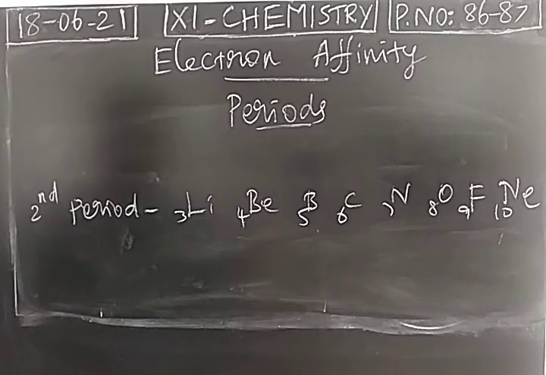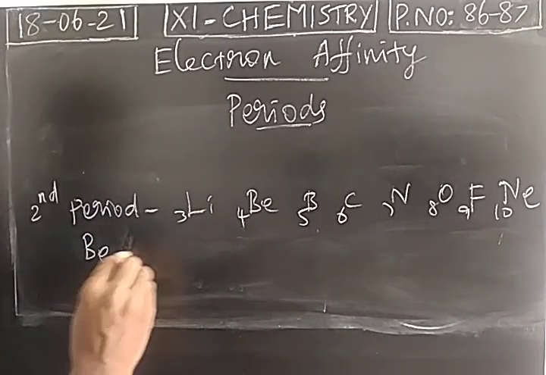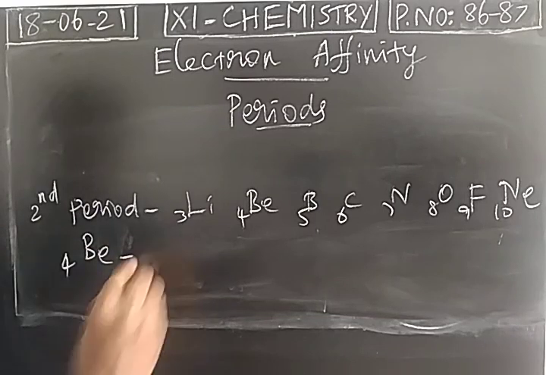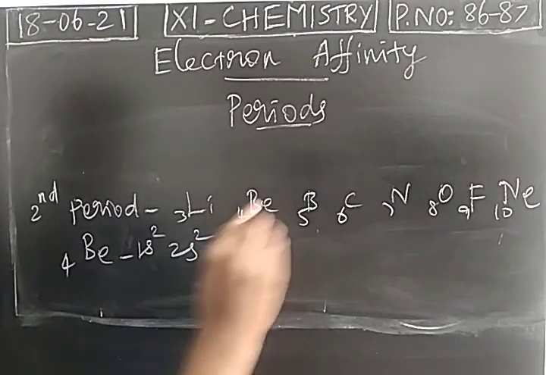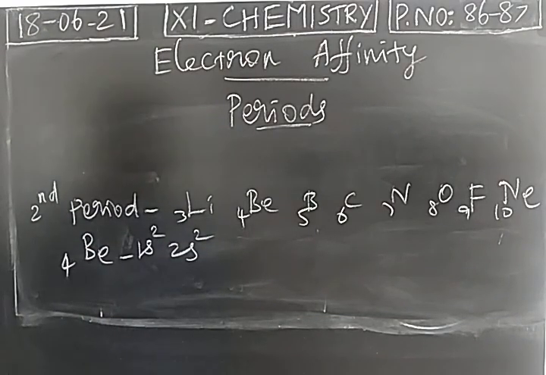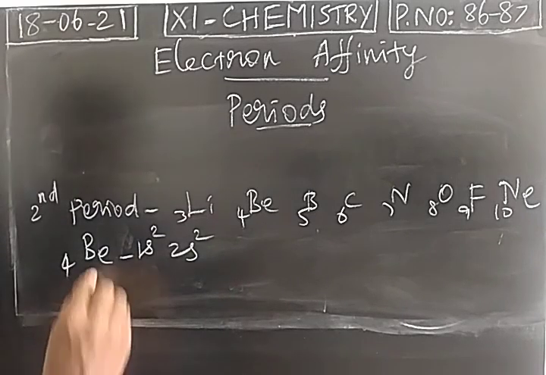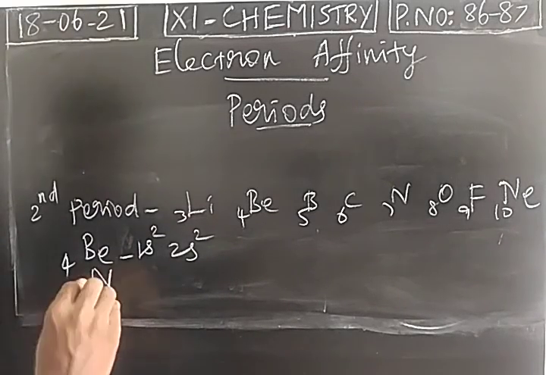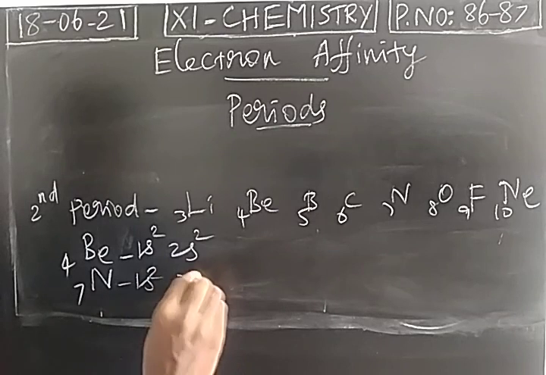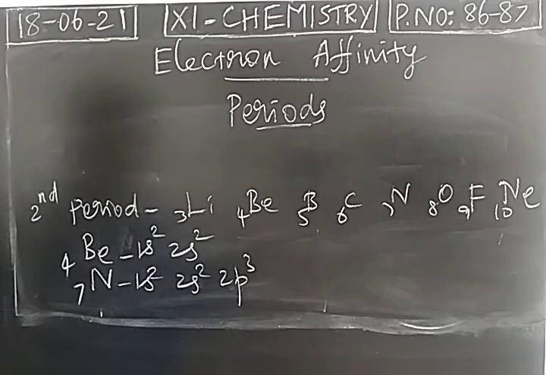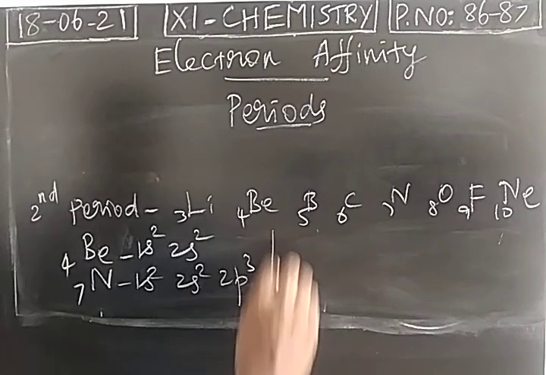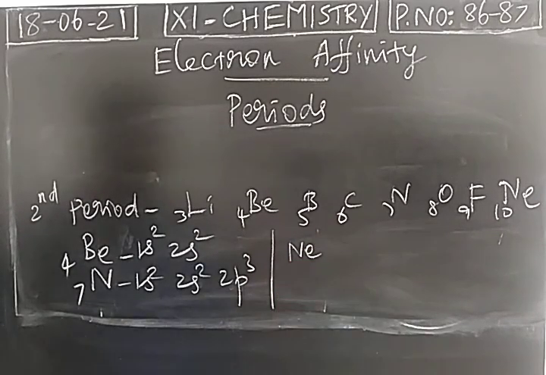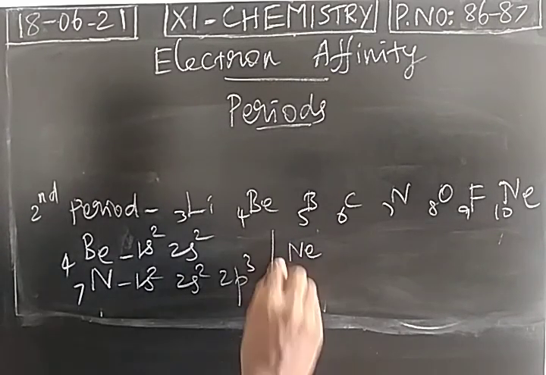You consider beryllium. So 4 electrons present. It has a completely filled electronic arrangement, 1s2, 2s2. And you take a nitrogen, 7 electrons present. It has a stable half-filled electronic arrangement. And you can take noble gases, helium, neon, argon, krypton, xenon, radon.